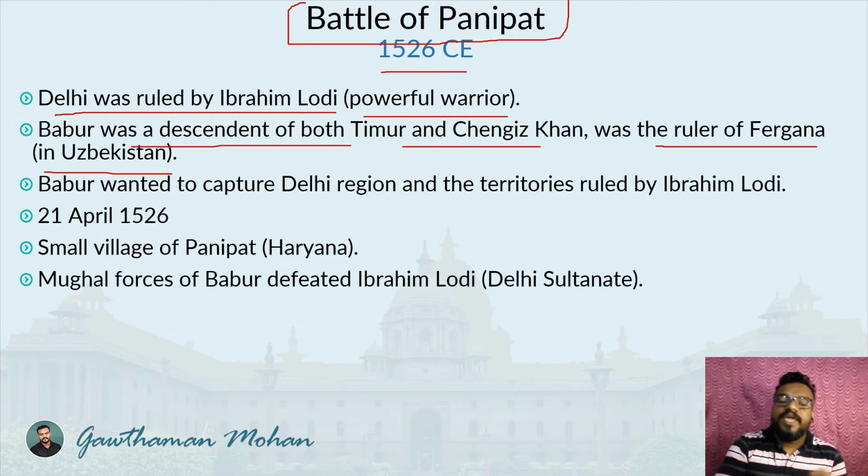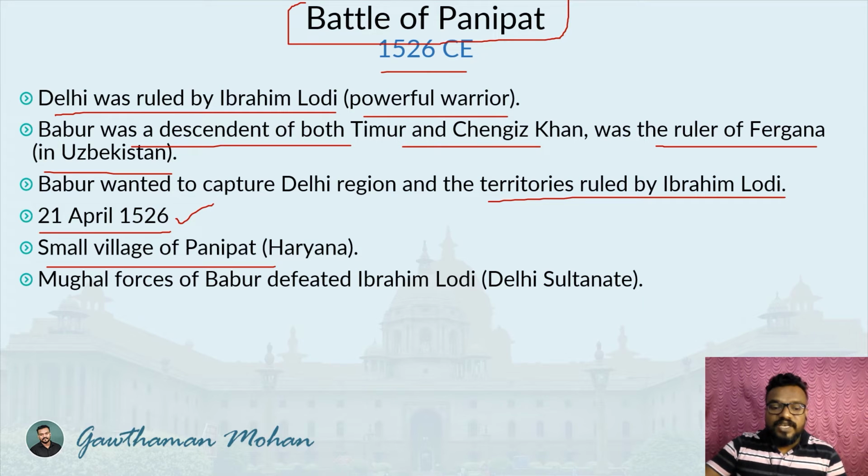So Babur wanted to capture Delhi. That is the point here. Babur wanted to capture Delhi, and who is ruling here? Ibrahim Lodi. If Babur wants to capture it, he has to have a conflict with Ibrahim Lodi. He needs to engage in war with him. That is exactly what happened. Babur wanted to capture the Delhi region and the territories ruled by Ibrahim Lodi. On 21st April 1526, this battle happened between Ibrahim Lodi and Babur. Panipat is a small village in Haryana, in present-day Haryana.